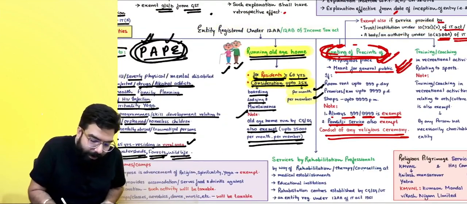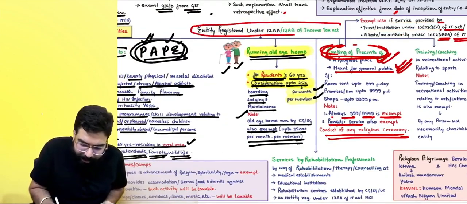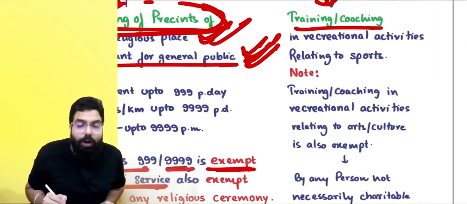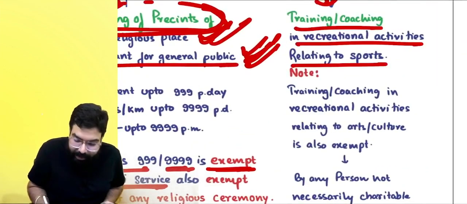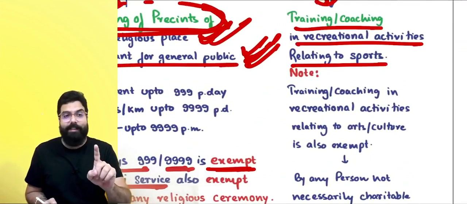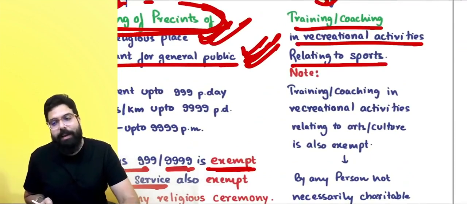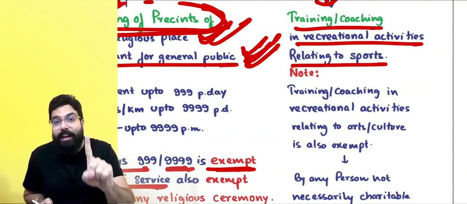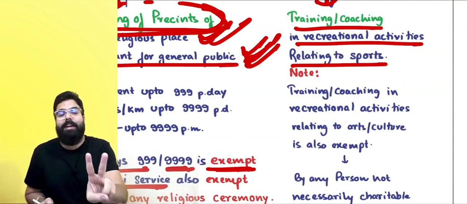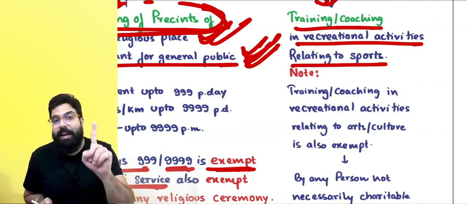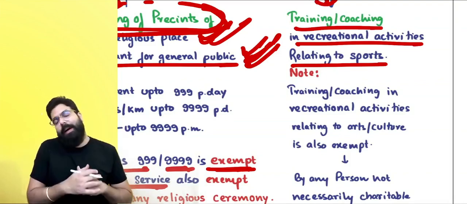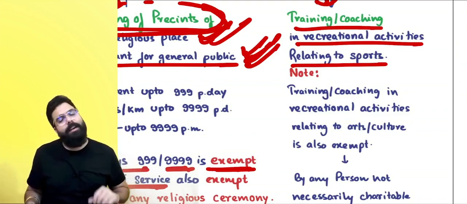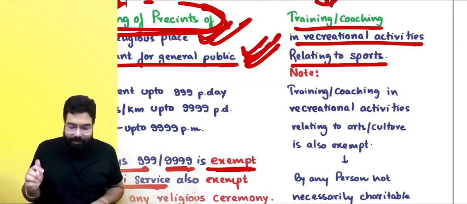Now, the next one over here is, if there is an entity which is registered under 12AA or 12AB, and it is going ahead and providing training or coaching in recreational activity relating to sports. Be very careful, sports. Then, Baba, whatever training or coaching fees is being charged by the entity will be exempted from GST.